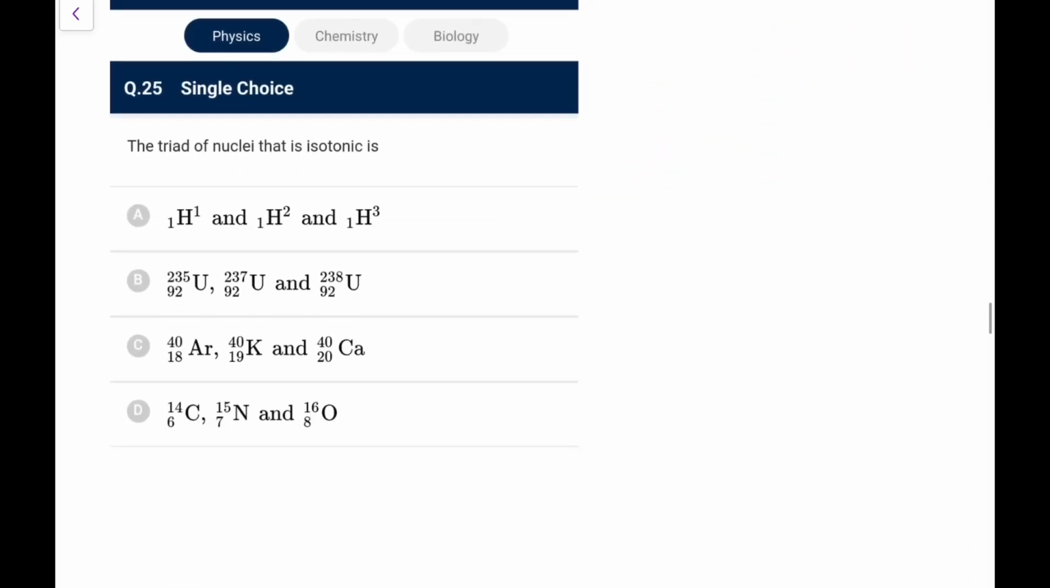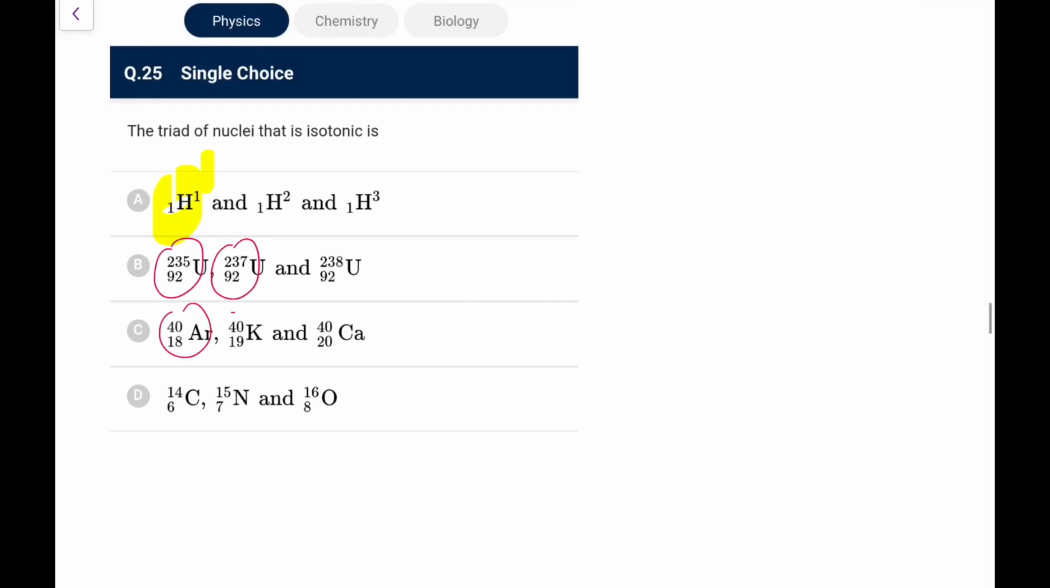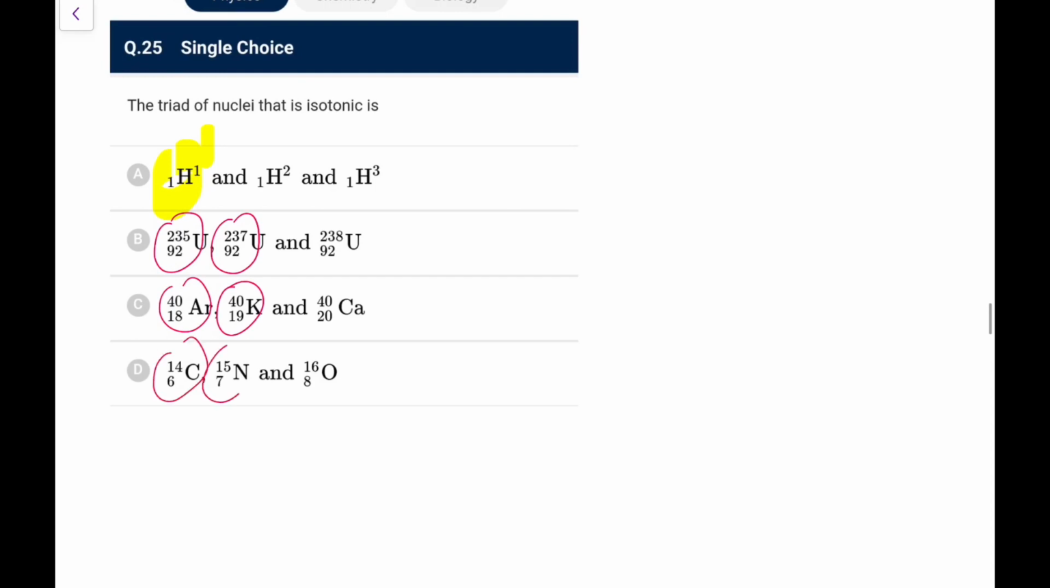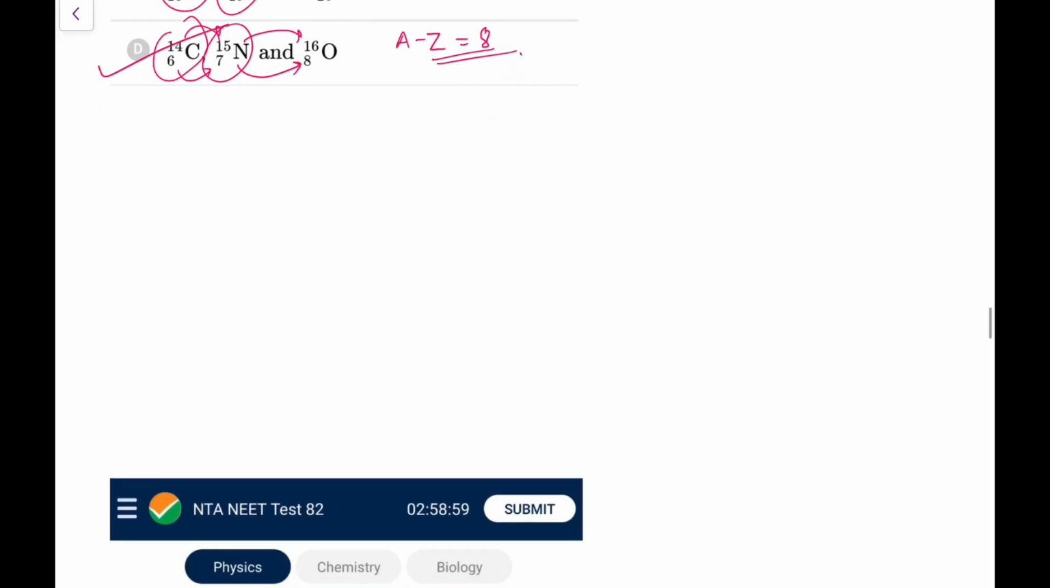Next, the triad of nuclei that is isotonic is. Isotonic means the number of neutrons must be the same. Here neutron is 0, so it cannot be with anyone. Here 235 92 and here 237 92, they will be different, so no point. 40 18 and 40 19 are different, no point. 14 6 and 15 7, this increases by 1, this increases by 1, so the difference remains the same. In all three, that difference, what we write as A minus Z, is equal to 14 minus 6, that is 8. So this is going to be option D, the first three are not possible.